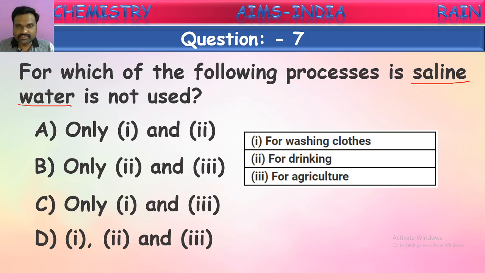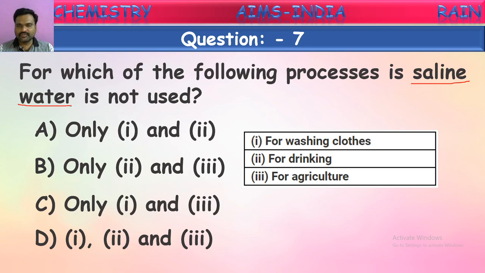Saline water means what I told: the water with excess amount of salts. So if there is more salt, that water cannot be used for any of these processes. It cannot be used for washing clothes, because if you use salt water, the soap or detergent won't give lather. It cannot be cleaned properly.